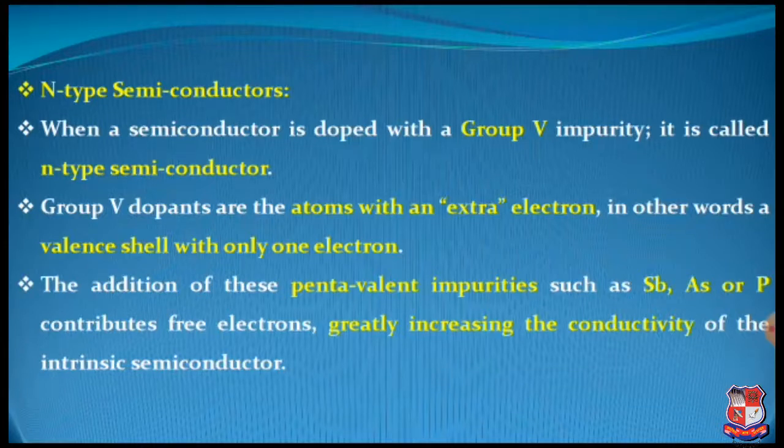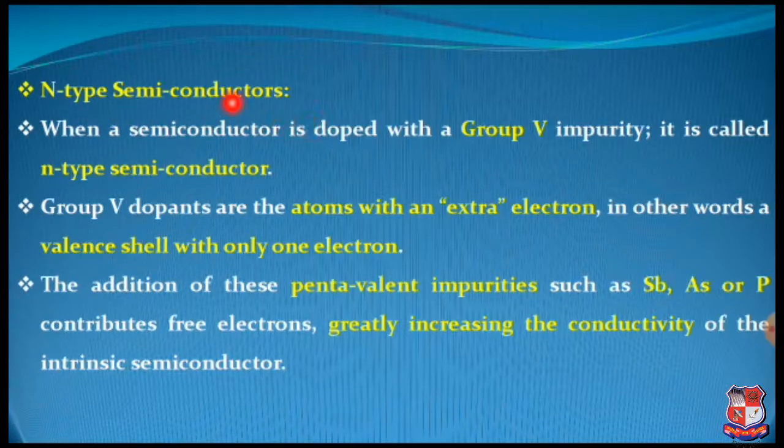So, in that particular article, we have already proven a statement that it depends on the type of impurity. That means, by adding the particular impurity, we have either an excess amount of electrons or an excess amount of holes. So when there is a case of excess electrons, we have negative type semiconductors.